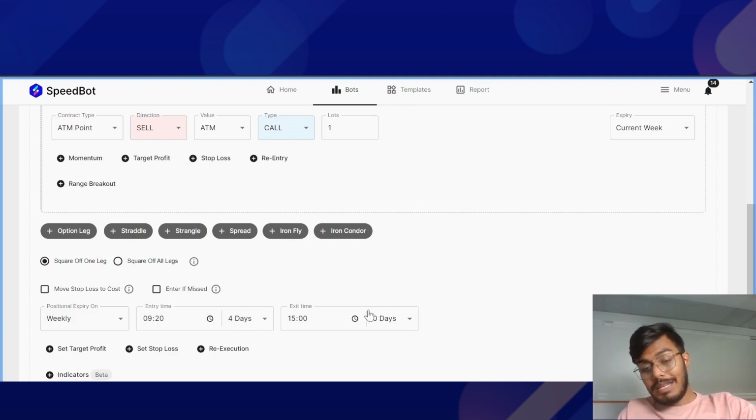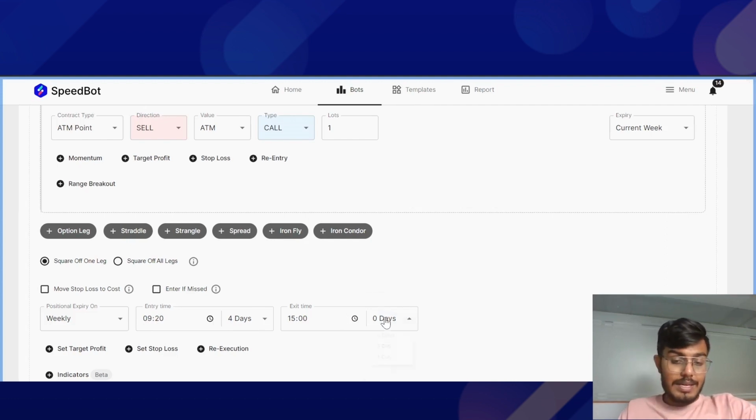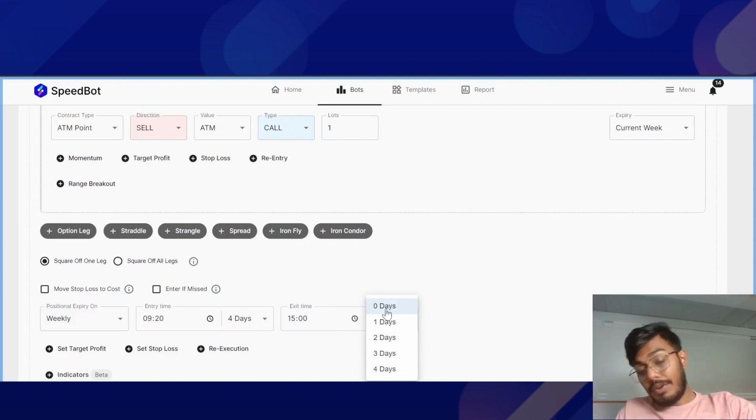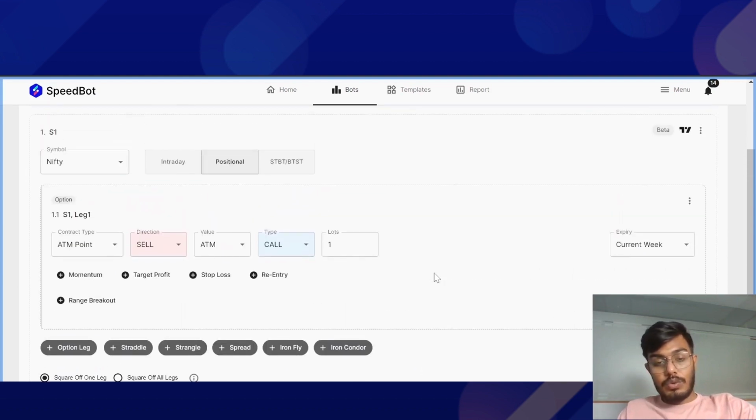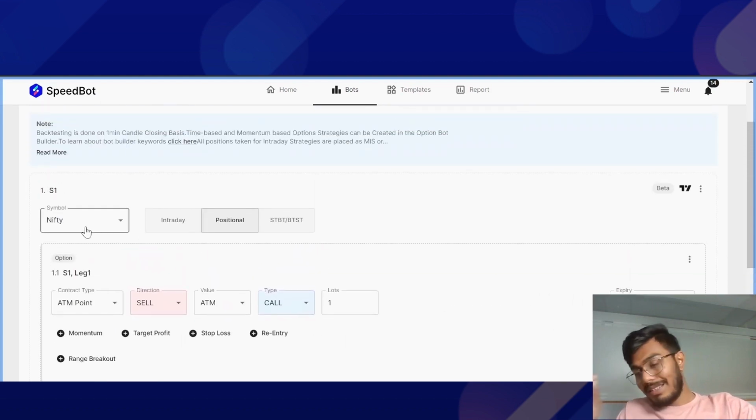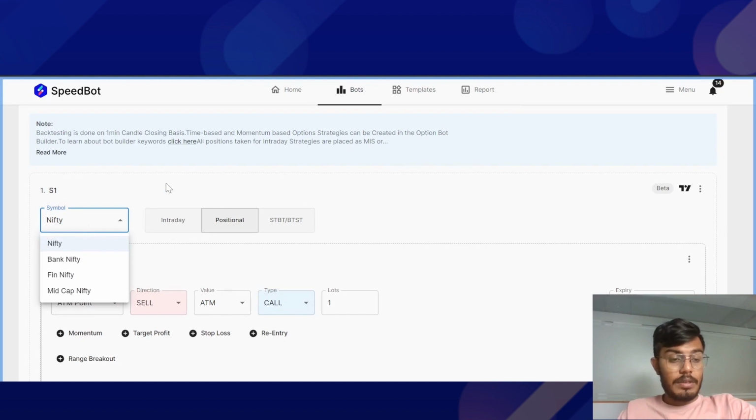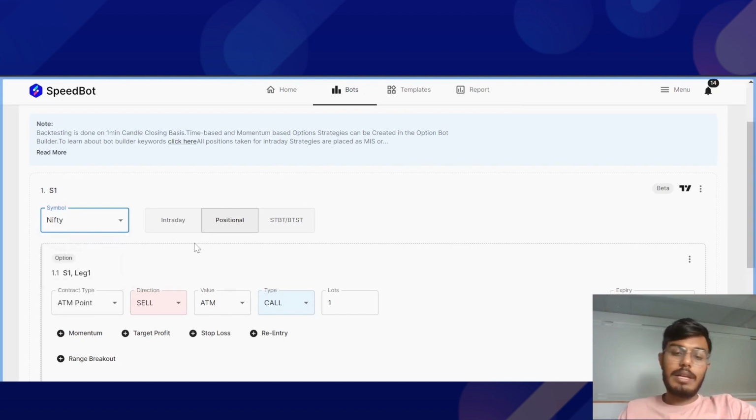And likewise for the exit position, if I want to exit the trade on the day of expiry on Thursday, then I'll select it as 0 days. This basically depends on whatever symbol you have selected. Based on that, all the calculations will be done automatically. So I hope it answers your question, Nikunj.